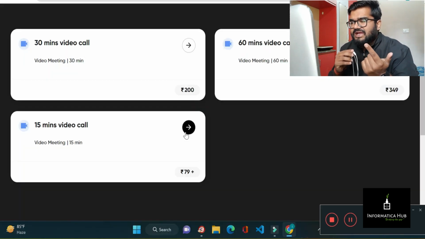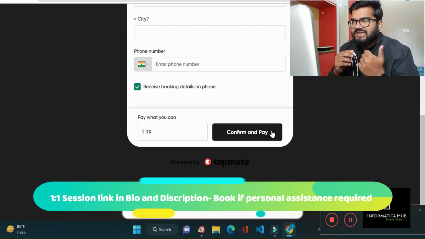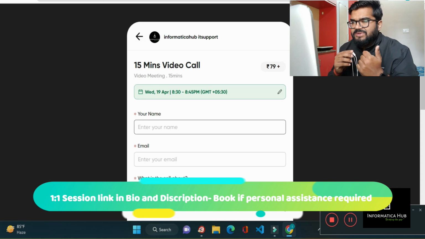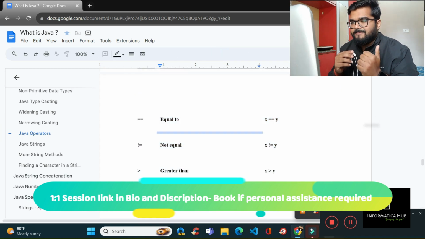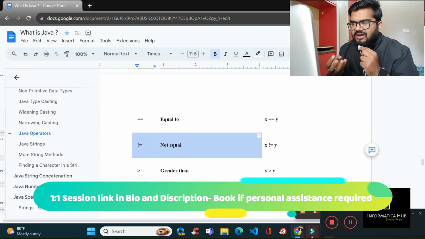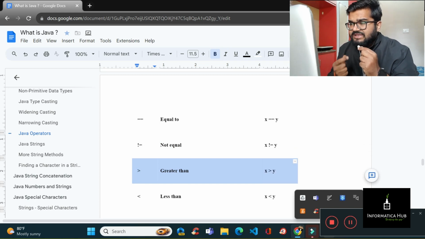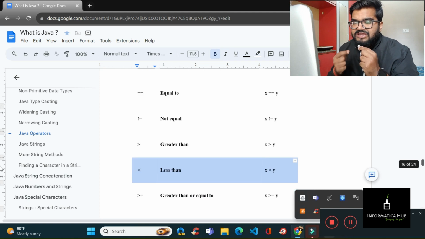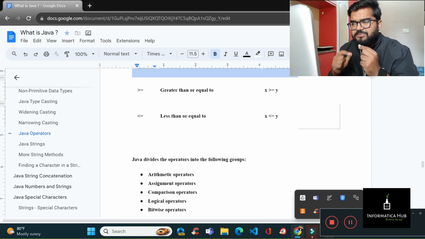Here I'm just giving you a basic idea that there are a few things you need to know while learning operators. You should be aware of how a value is assigned, greater than, less than. If you want to assign some value, you use equals. If you want to use not equal to, it should be like this. For greater than, it should be x greater than y. For less than, it should be x less than y. It's a general case that you should be aware of. You can go through this PDF once. I'm not going deep into it, otherwise the video will be stretched.